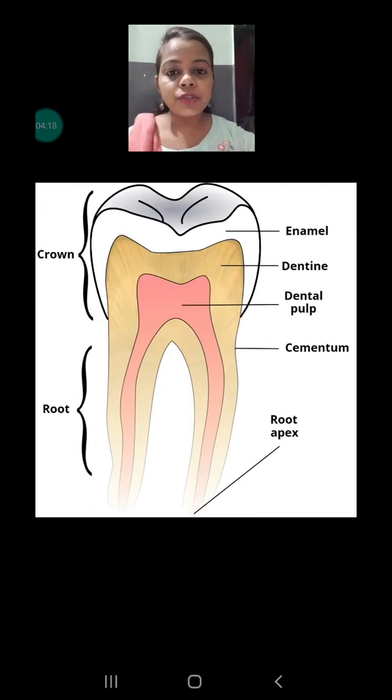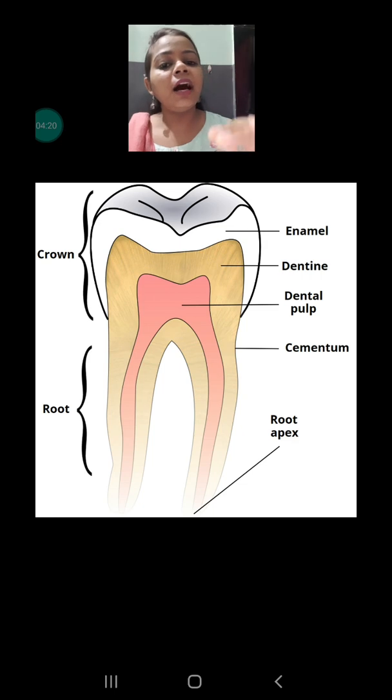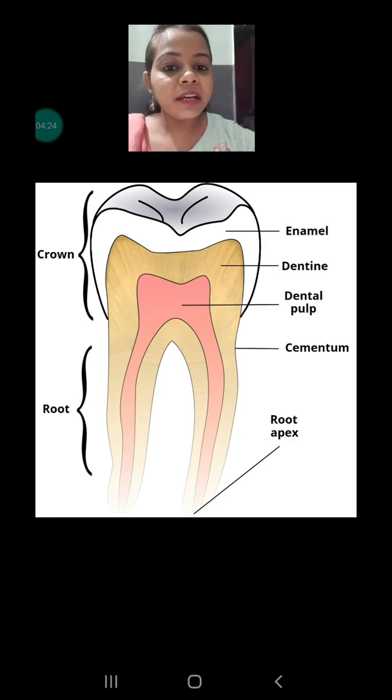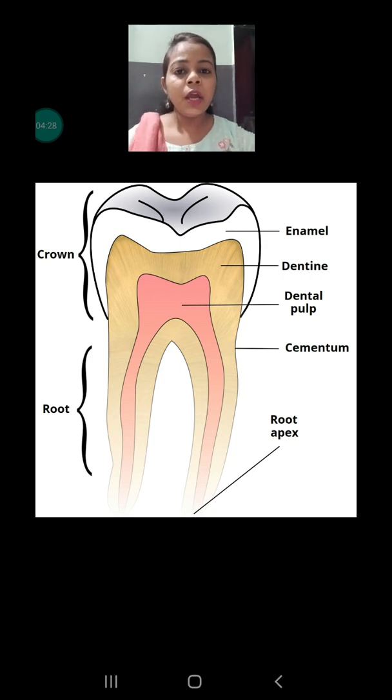This is the structure of a tooth. There are mainly 3 layers present in the tooth. The upper layer is called enamel, which is the hardest substance in our body, and it protects the inner part of the tooth. That's why we don't get cavities very easily. If we consume very sugary items, then we get cavities due to the decaying of the enamel. The second layer is the dentine.